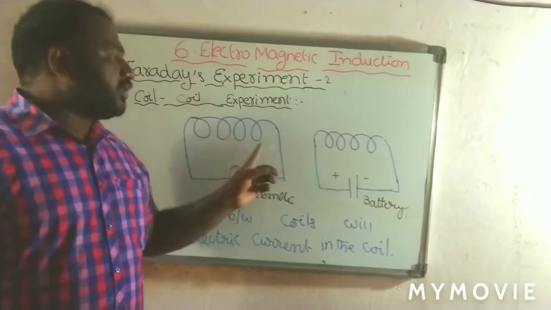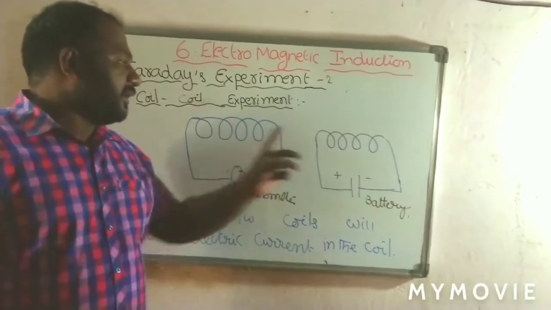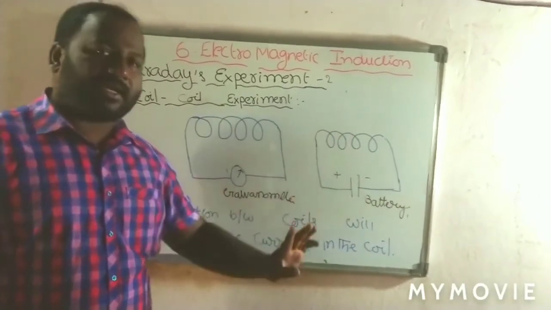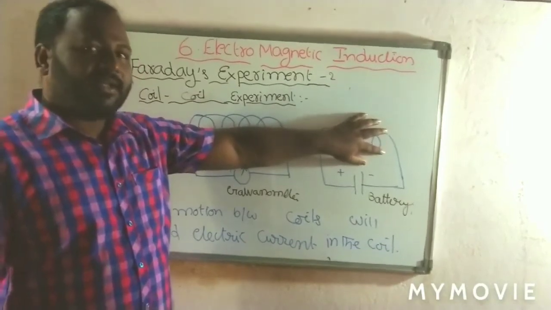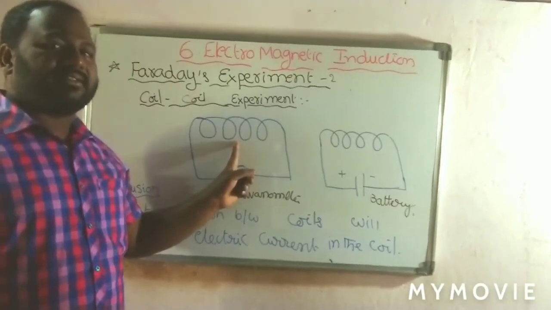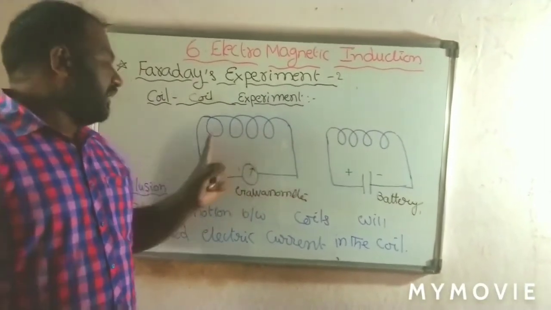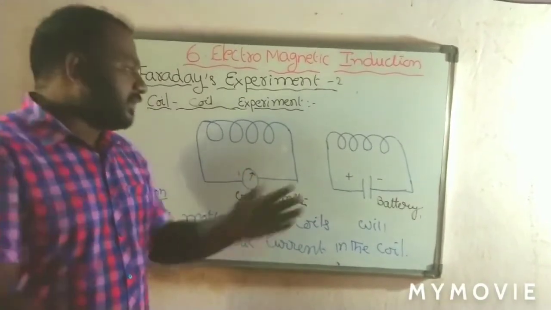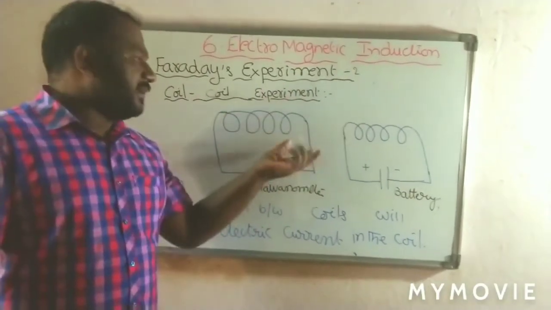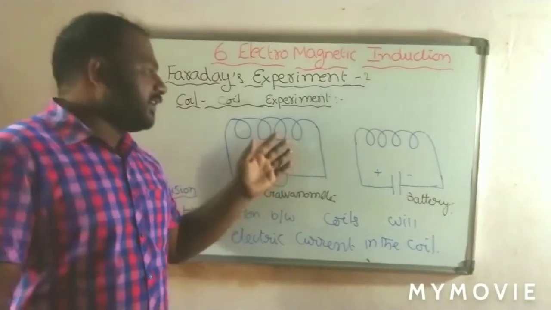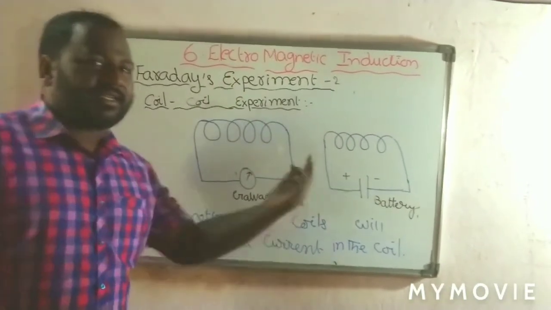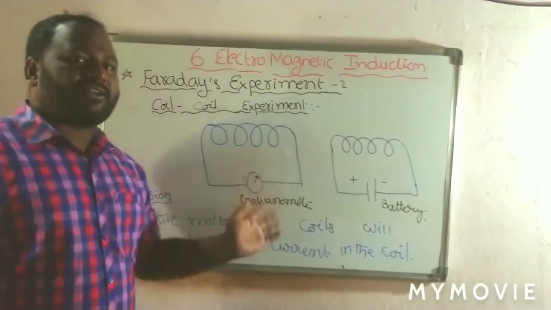Here, in these two experiments, he explained that whether a magnet or a coil with a battery is taken, in both cases it is a magnetic field which has flux. When this flux is changed with this coil 1, in both cases it causes a current in this coil. Observe here, whenever coil 2 is taken nearer to coil 1, it links with a certain amount of flux. Whenever coil 2 is moving away, the flux linking with coil 1 is reduced. Again, when it is taken nearer, the flux linking with the coil increases.